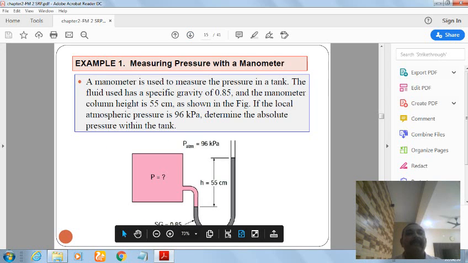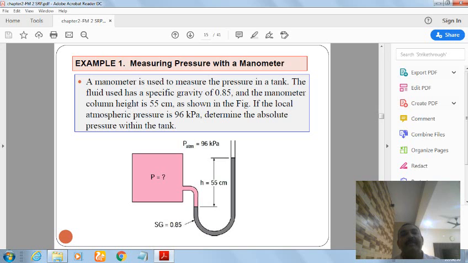Now an example. Now you start writing and solve these examples. Example 1. A manometer is used to measure the pressure in a tank. The fluid used has a specific gravity of 0.85 and the manometer column height is 55 cm as shown in the figure.